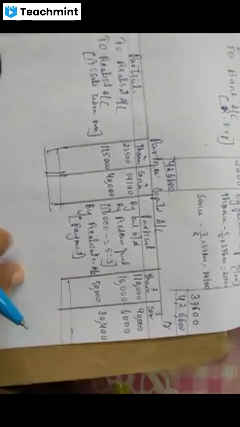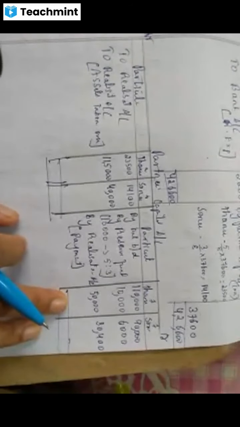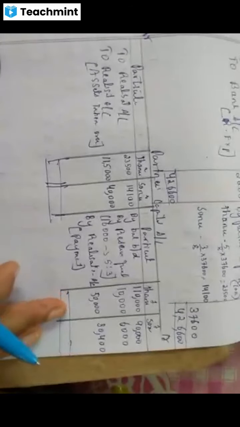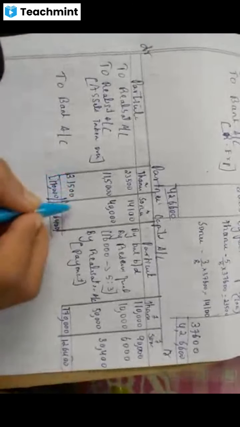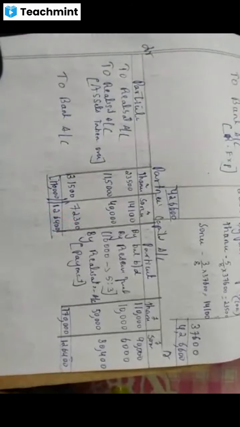Balance it. How much will it come? Make the total. It is 1,70,000, 1,70,000. Here it will come 1,26,400, 1,26,400. Next, transfer to bank account. How much is it? 31,500, 72,300. Okay.